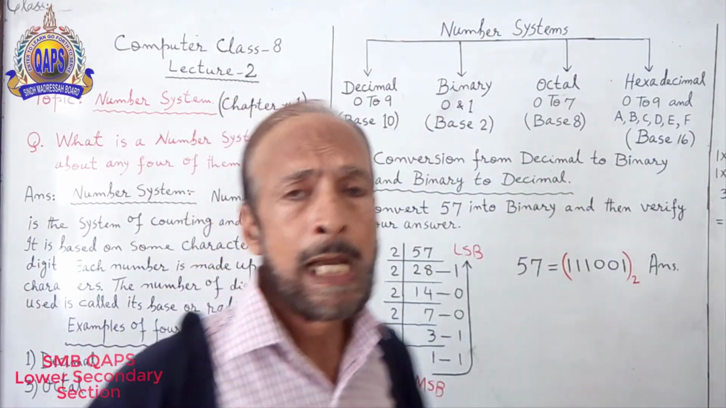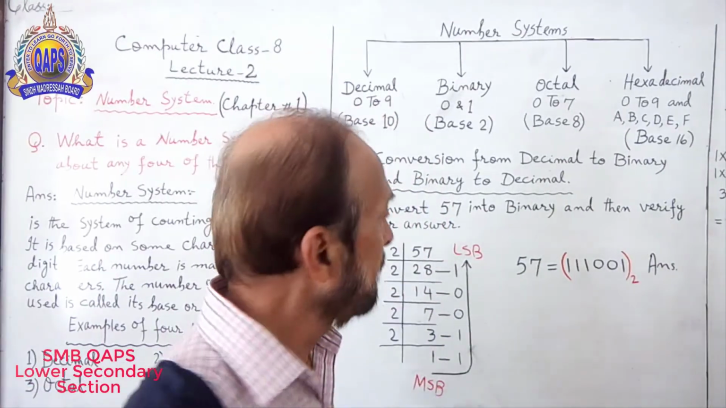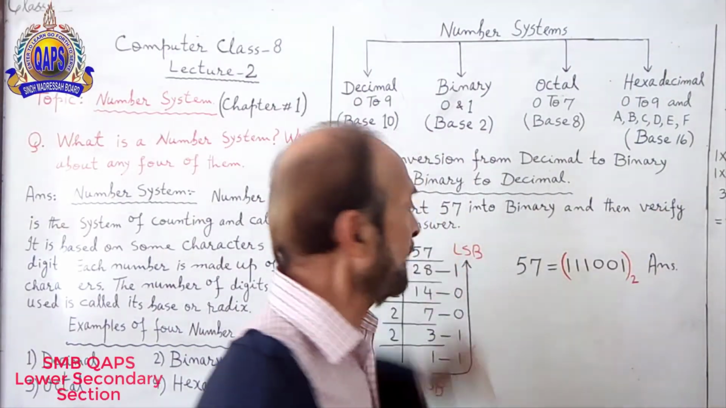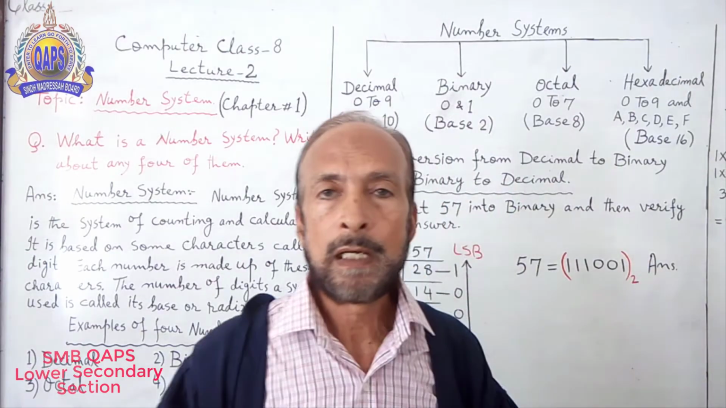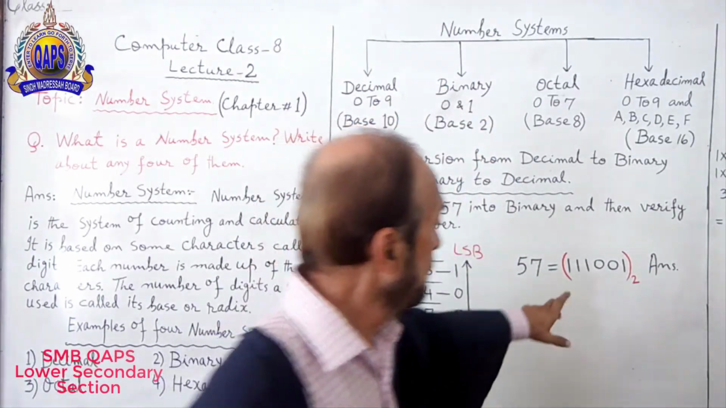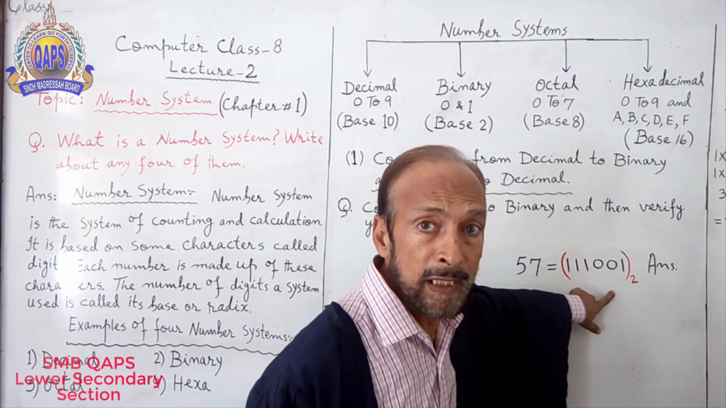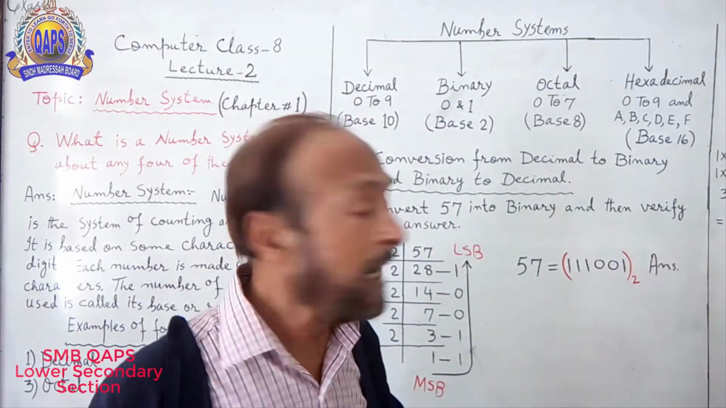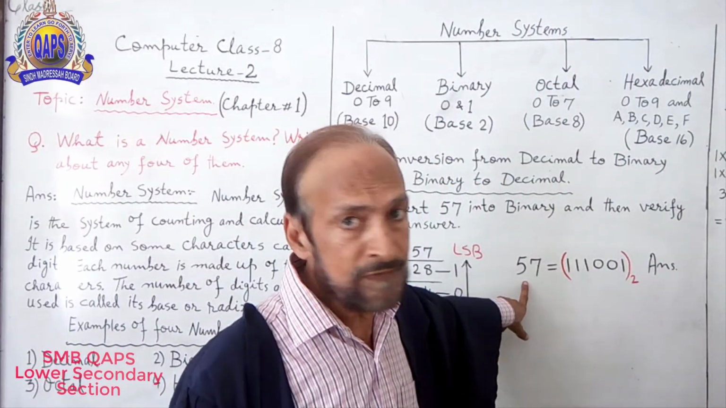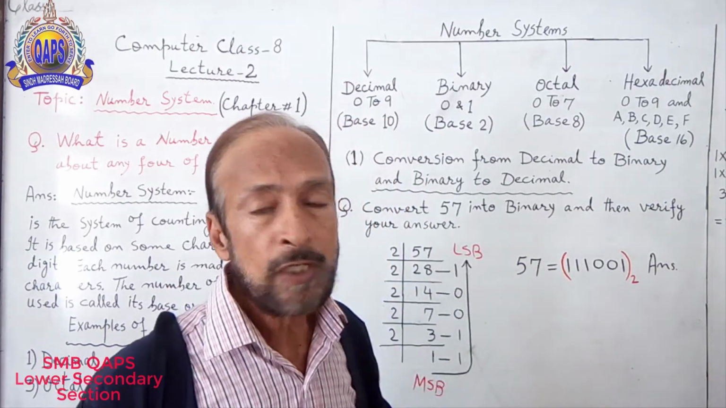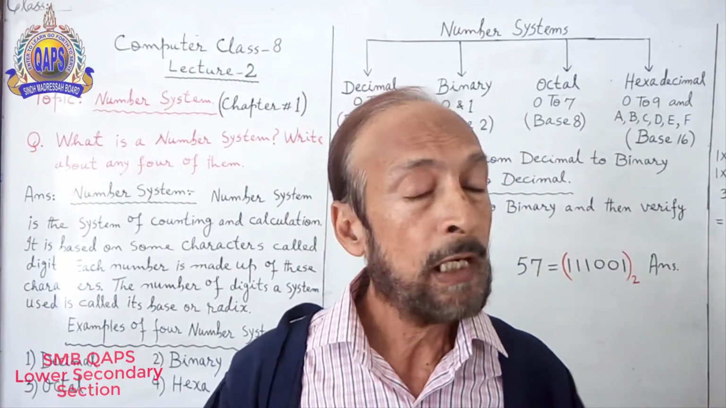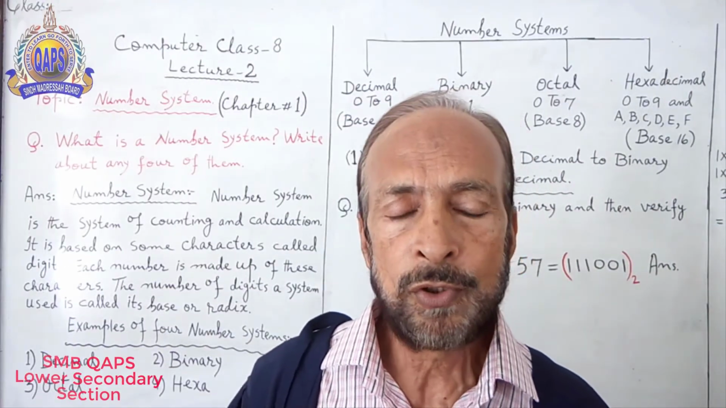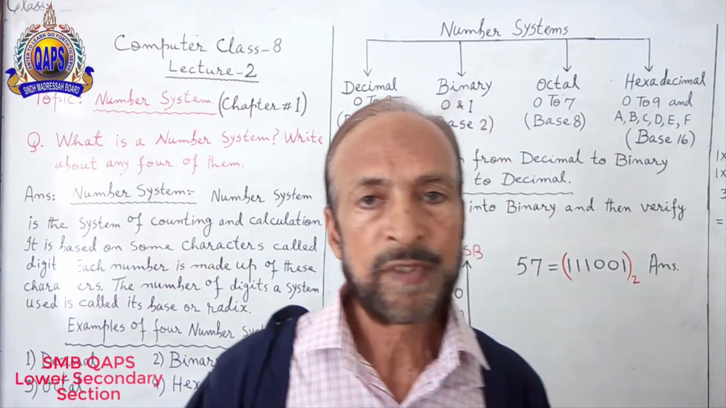In very detail I explained everything, but now this is the time of verification. We will have to verify. How can we verify? This binary number, you will have to convert it again to a decimal number, and the answer should be 57. If the answer is 57, that means your calculation is correct. If your answer is not 57, that means your calculation is wrong.